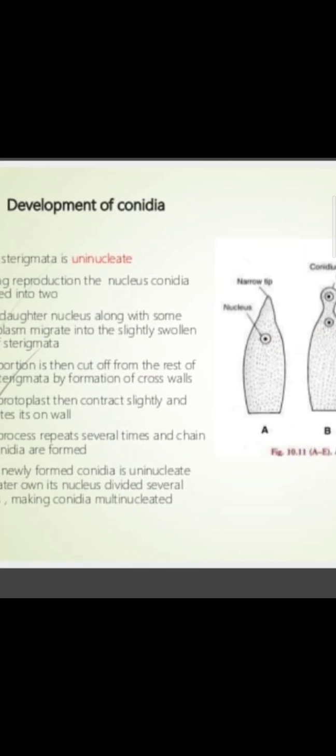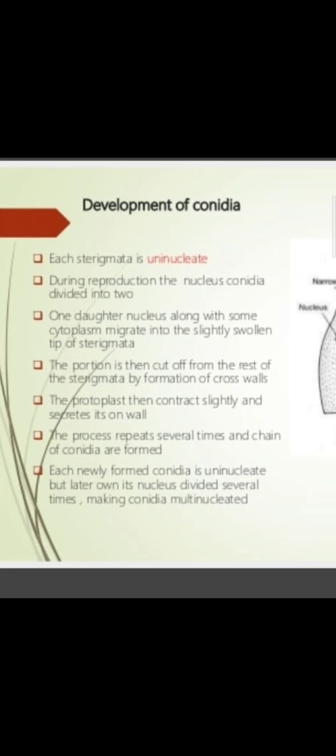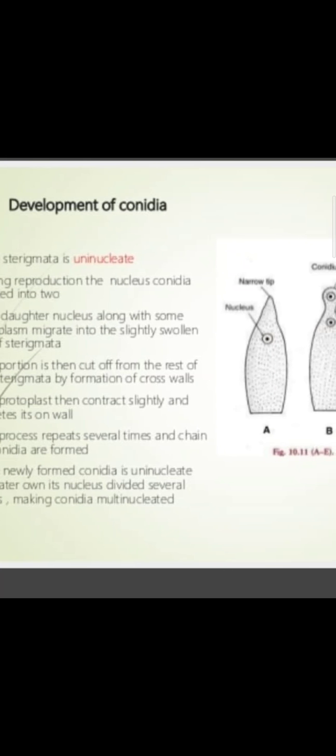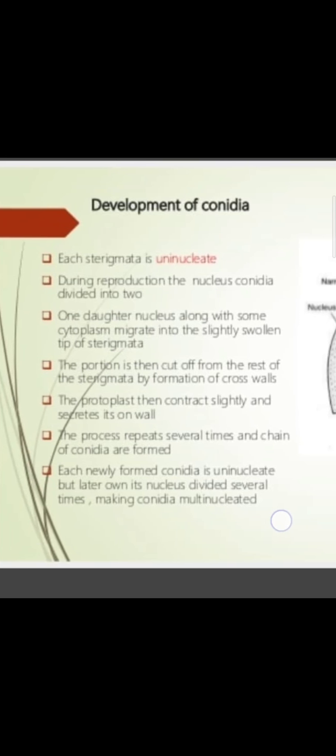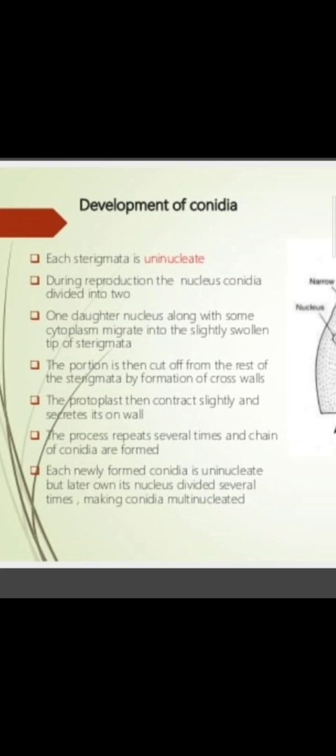Okay, so it is the general process of development of conidia. Each sterigma is uninucleate. This structure which I am showing is the structure of the bottle-shaped sterigmata. During reproduction the nucleus divides into two.